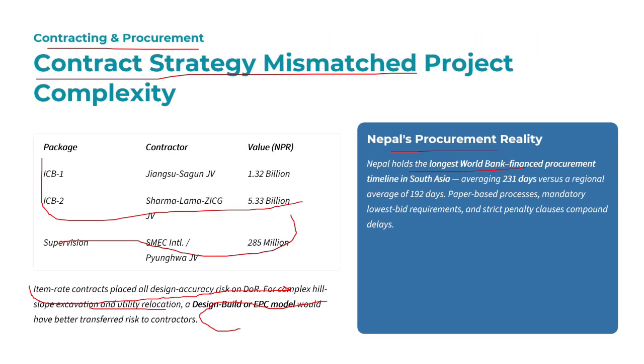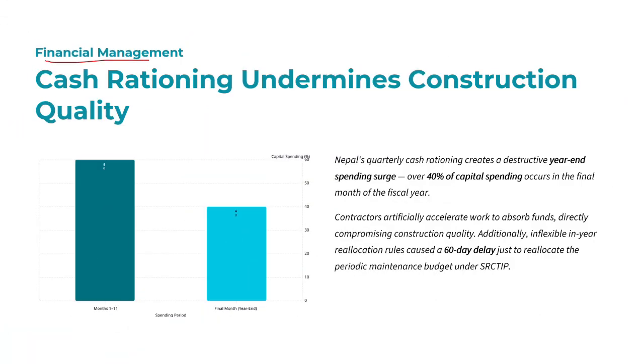Nepal is a country that holds the longest World Bank financial procurement timeline, averaging 231 days versus the regional average of 192 days. So paper-based process, mandatory lowest bid requirement, strict penalty cost, and compound delay should be included in the project. Cash financial management. Another is cash rationalization underestimated in the construction.